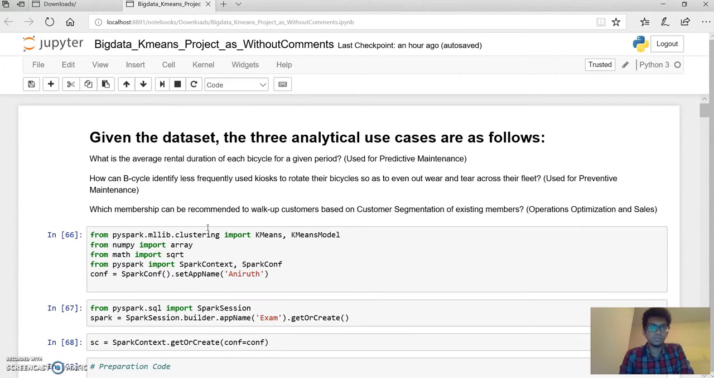The description for this scenario is that wear and tear is inevitable to both bicycles and kiosks. So the aim of this use case is to calculate the average rental duration of each bicycle for a specific period, with the assumption that there should be some positive correlation between the distance traveled and the rental duration. We have a few more assumptions as well. We're going to take 2016 as the year, and only for that year are we going to try to predict the average rental duration.